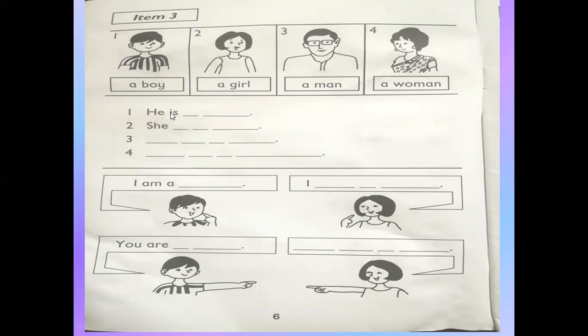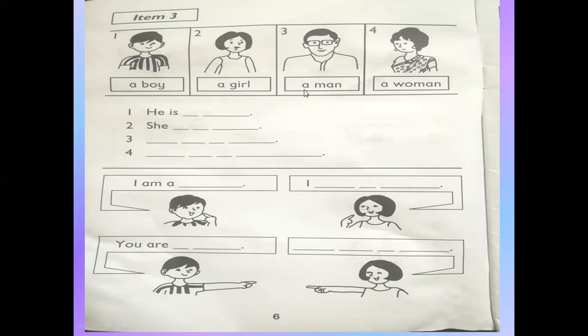Number 1, he is. Now look at number 1 picture. What is this? A boy. So you will write here: he is a boy. Is it clear? Now number 2, she. We will use she for girls, for women. Okay. Now look at number 2, a girl. And put here: she is a girl. Is it clear?